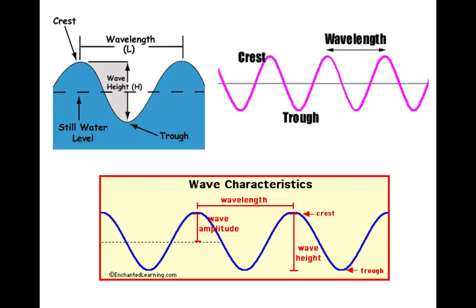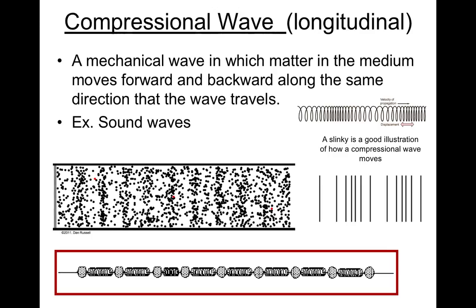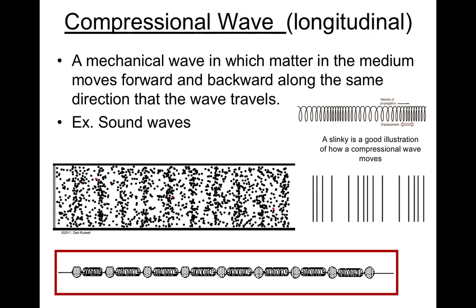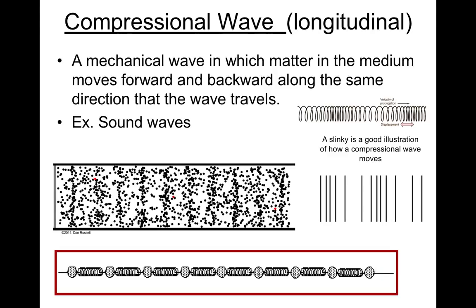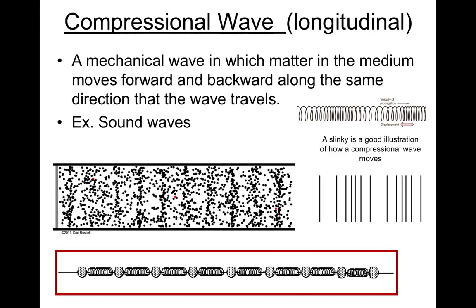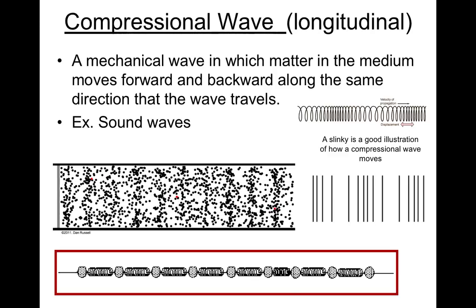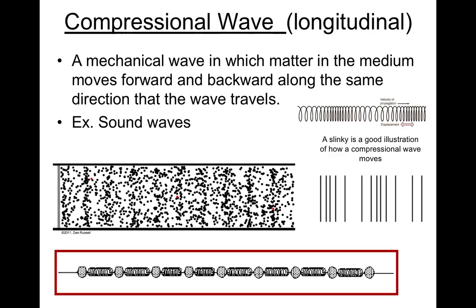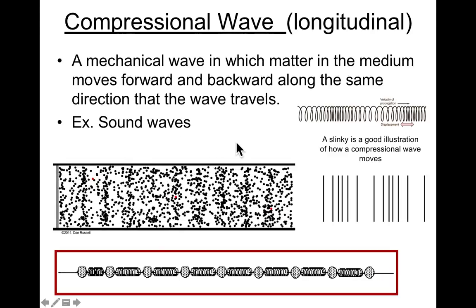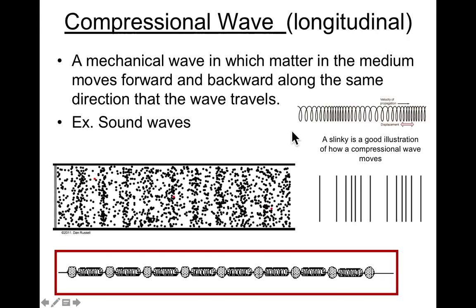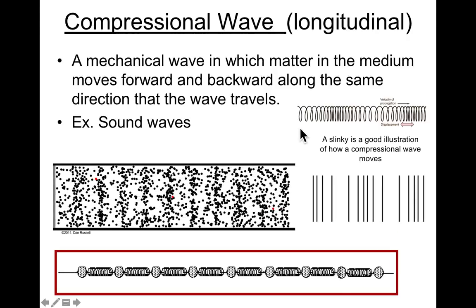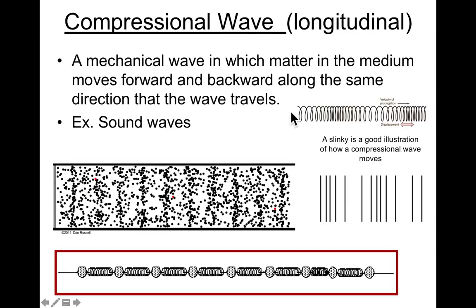Okay, so here's another set of pictures that kind of reinforce the idea of the parts of a mechanical transverse wave. Okay, so the next kind of wave is called a longitudinal wave. Here it's also described as a compressional wave, but it's most often called a longitudinal wave. And a longitudinal wave is a wave where the pulse is in the same direction as the wave motion.